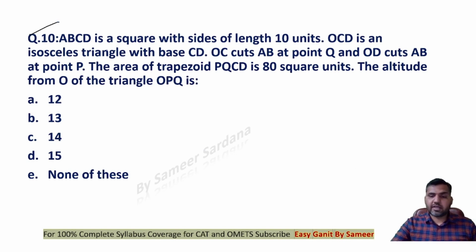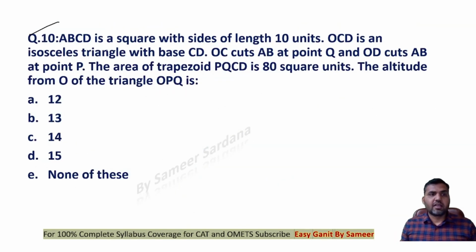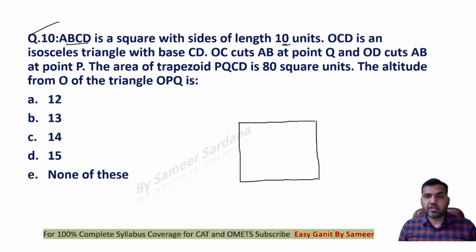Question number 10. So we have covered 4 questions: 6, 7, 8, 9. Looking at question number 10: ABCD is a square with a side of length 10 unit. So we are supposed to make a square here. A, B, C, D, with side length equal to 10 unit.